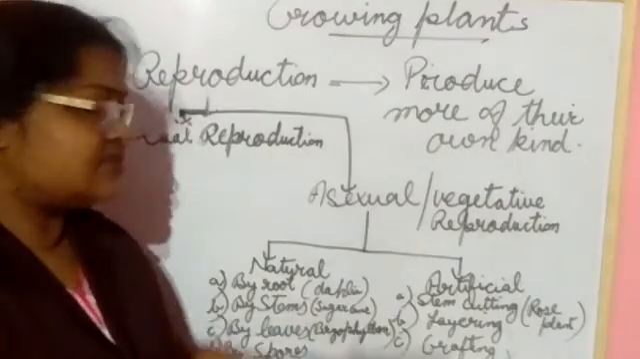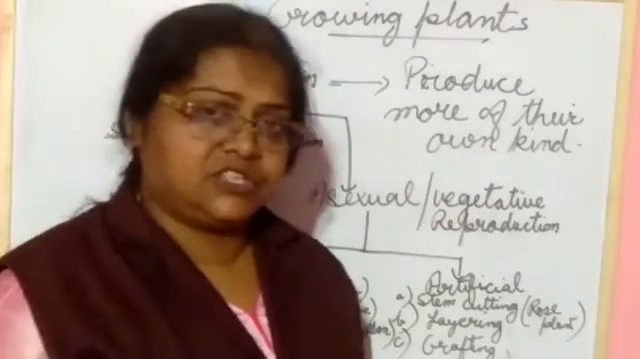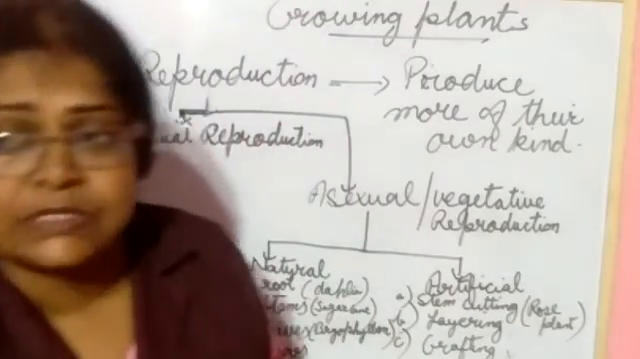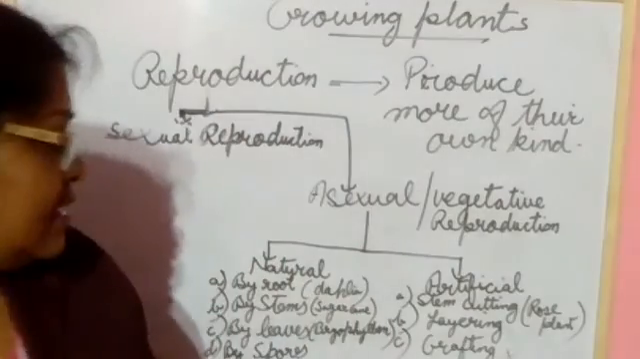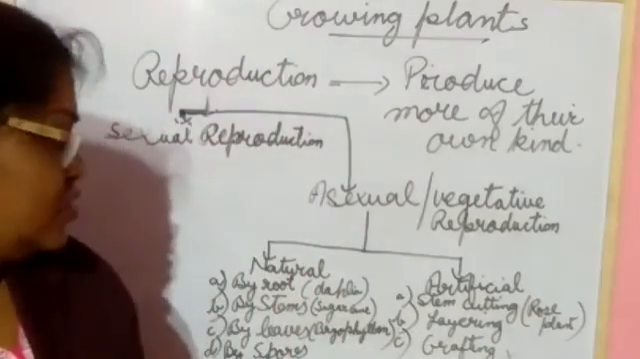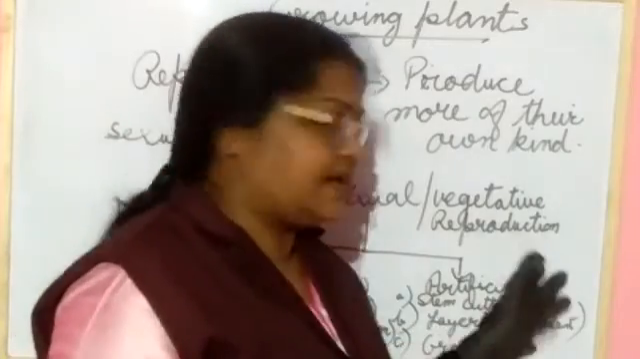Okay. Next one is artificial way they do their reproduction. What? By stem cutting. We are using rose. Yes, rose plant. By stem cutting and layering and grafting. So in your syllabus layering and grafting is not there. You will learn till stem cutting.